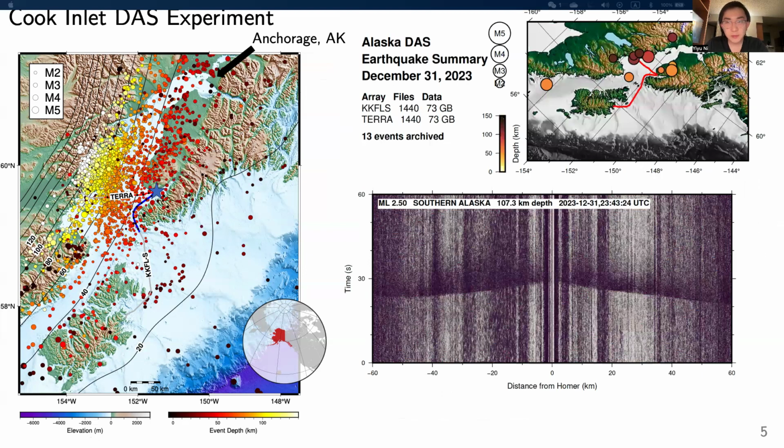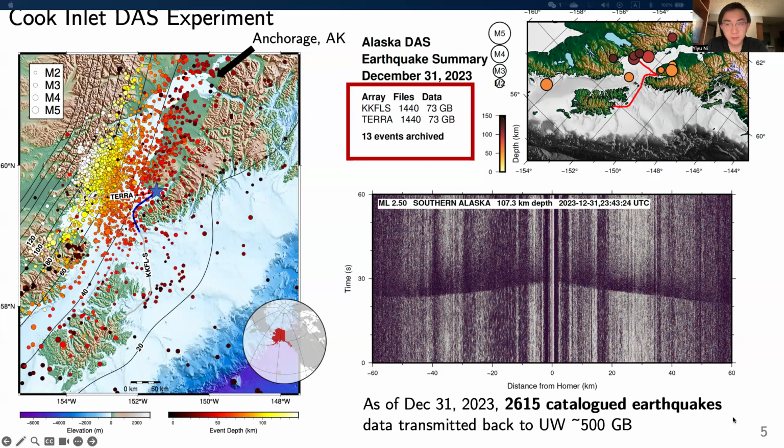On a daily basis, we stream back windowed data of new events in the USGS catalog. Until the end of 2023, six months of data recording, we sent back more than 2,600 events. The raw 25 Hz continuous data stay in the storage server co-located with the interrogator. Every day, there are about 73 gigabytes of data generated for each cable.